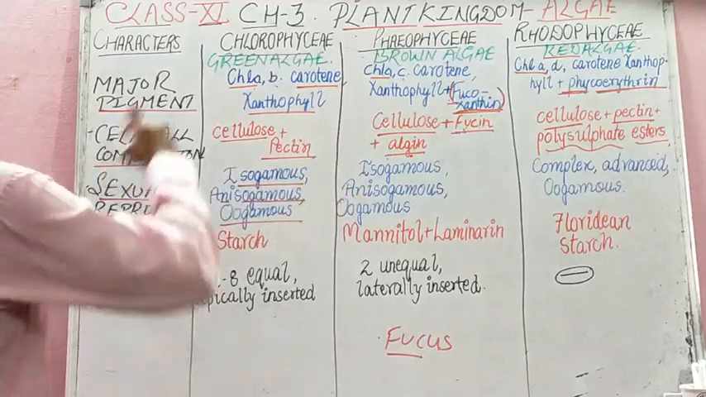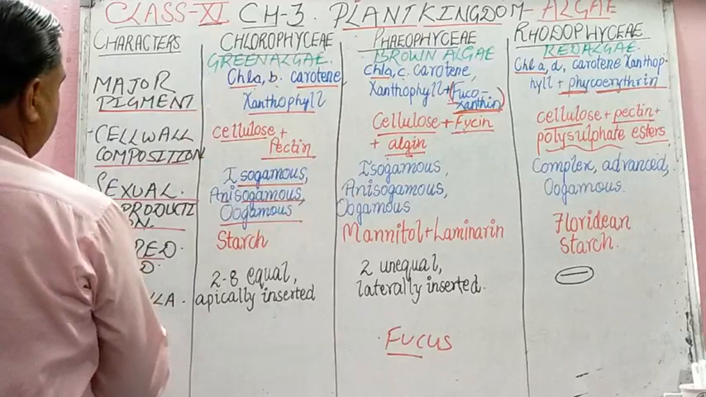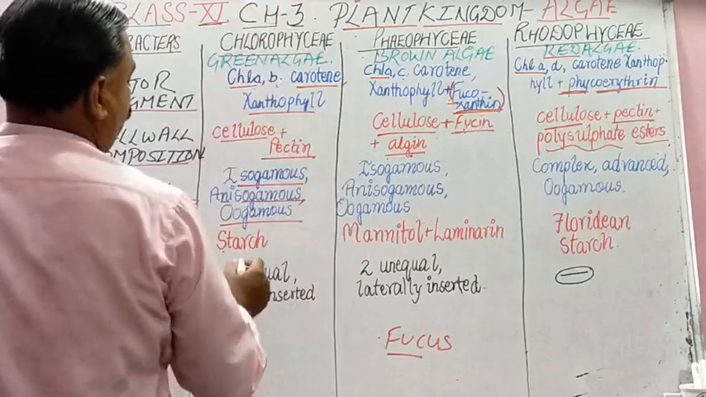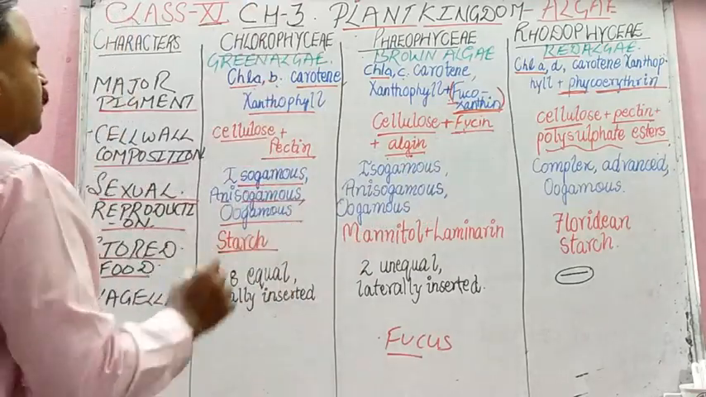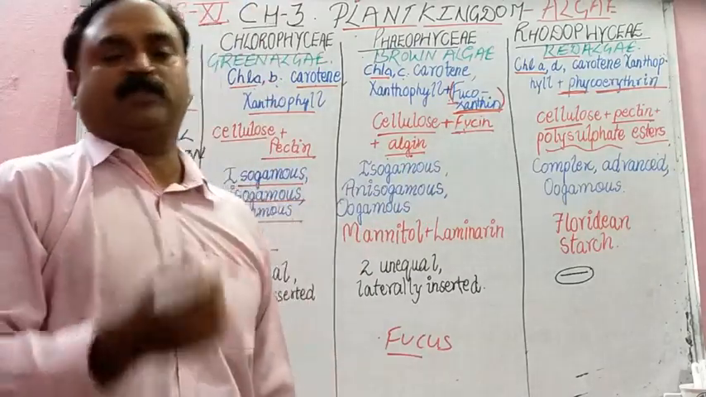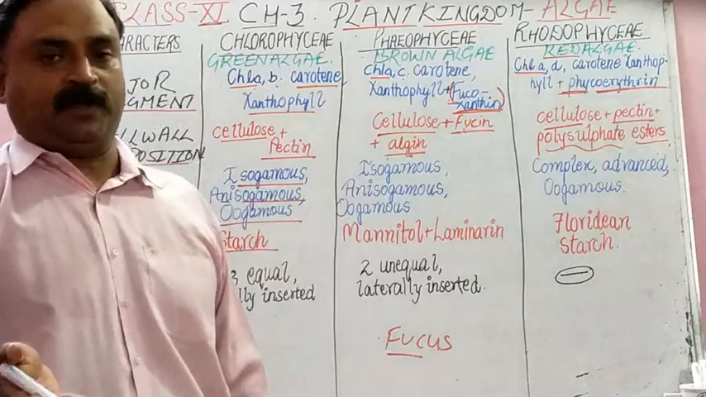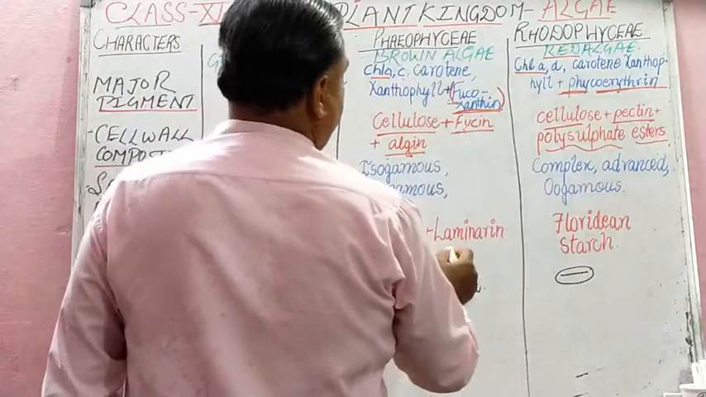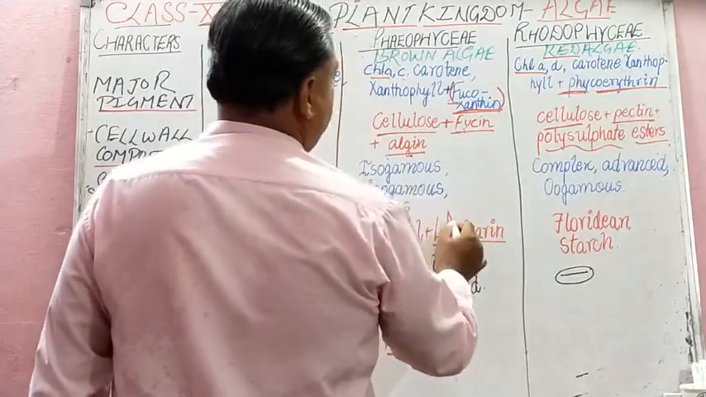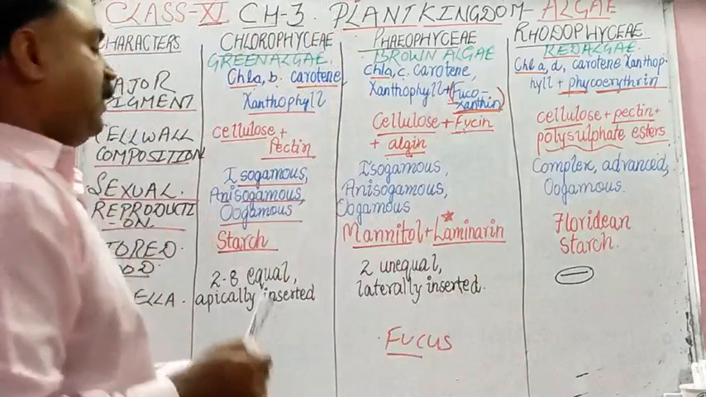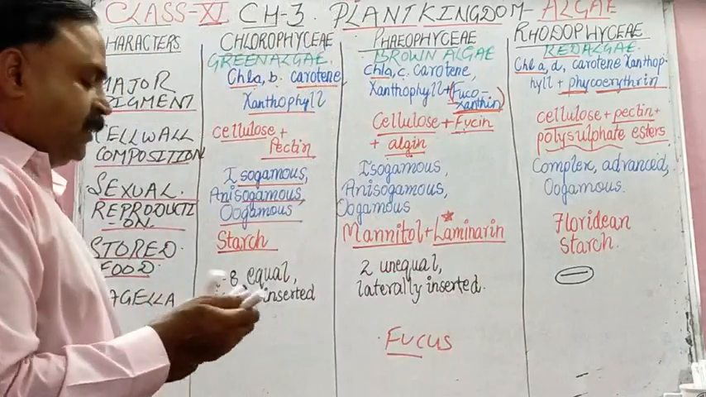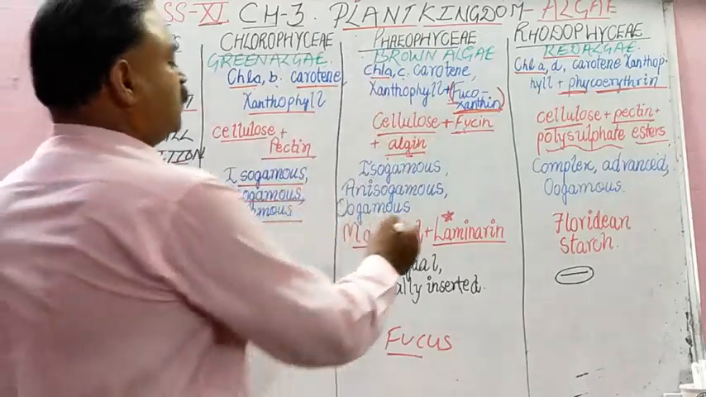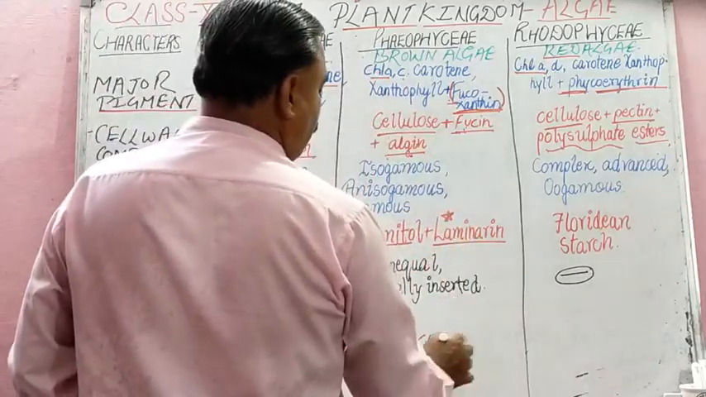Now we can study stored food or reserved food. What is the stored food in these algae? Stored food in chlorophyceae is starch. And sometimes we can write pyrenoids also, that is starch and protein body, pyrenoids. Then in phaeophyceae, mannitol and laminarin. Students, remember this word laminarin, it is very important. It is the very important reserved or stored food of phaeophyceae, and due to this we have one example called Laminaria.